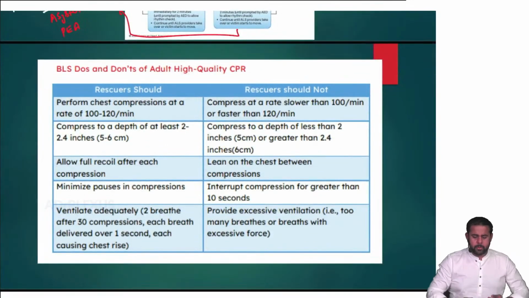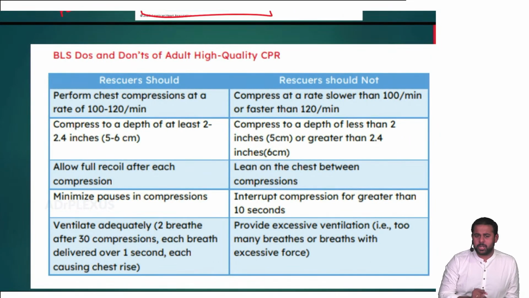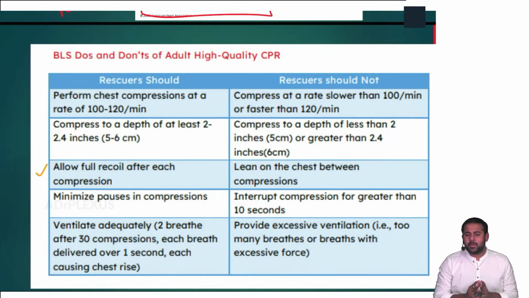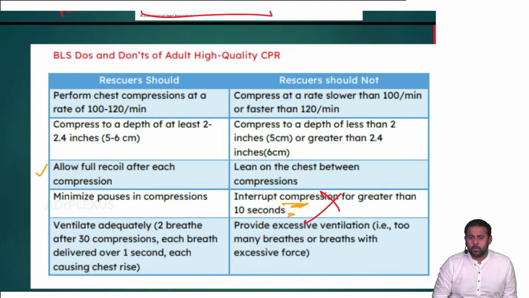Then BLS and do's and don'ts of high quality CPR. Rescuers should perform chest compressions at a rate of 100 to 120 per minute, at a depth of 2 to 2.4 inches, that is 5 to 6 centimeters. Allow full recoil after each compression. Minimize the pauses in compressions. Interrupting compressions for greater than 10 seconds should not be allowed. And ventilate adequately, 2 breaths after 30 compressions, each breath delivered over 1 second and each causing a chest rise. Excessive ventilation should be avoided.